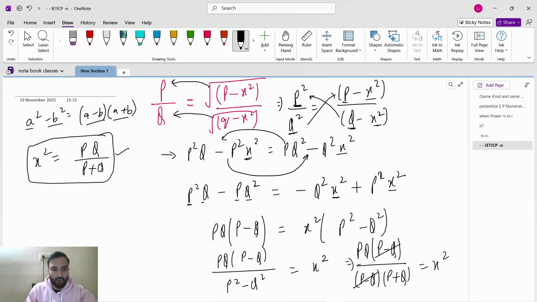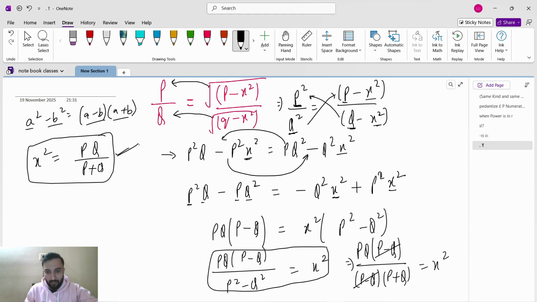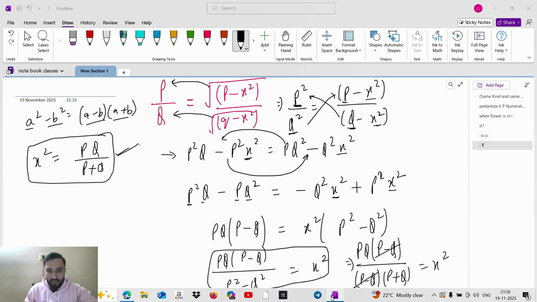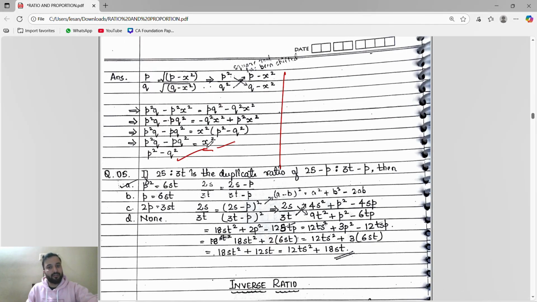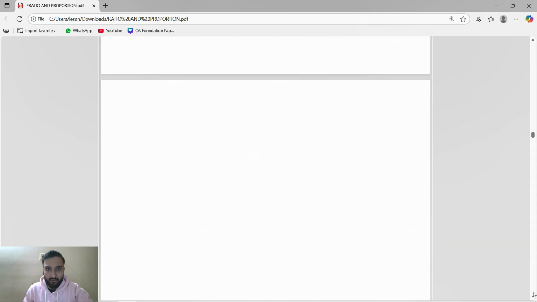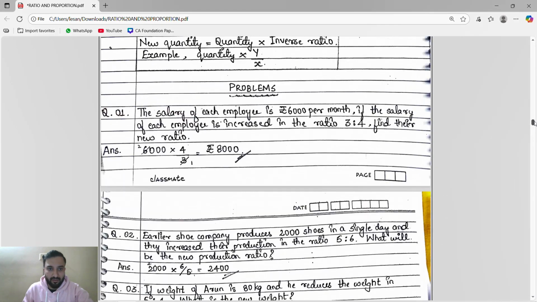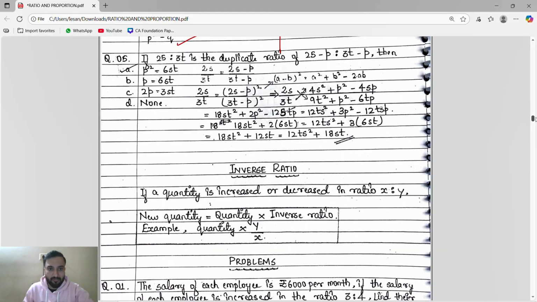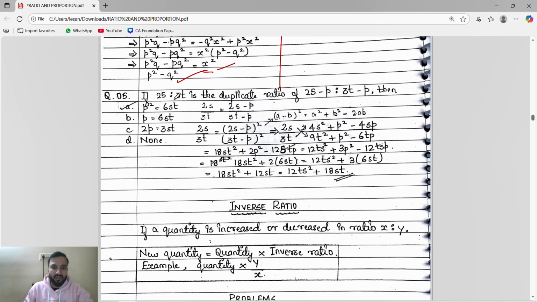Guys, it depends upon the option. If this is the option, we'll get this answer. If this is the option, we'll get this answer. So, same thing, it depends upon the option where we have to stop. The main thing is we have to know the basics. That's it. Now, another one.